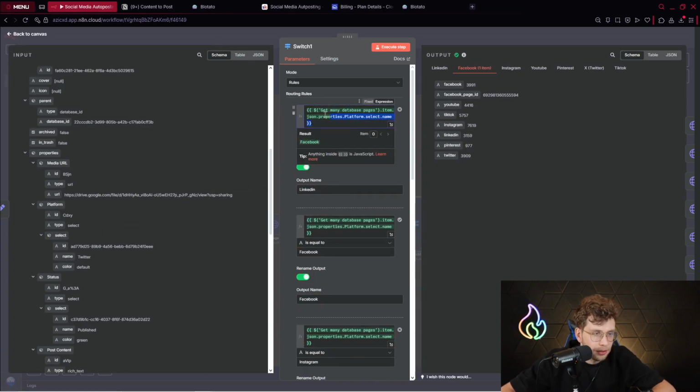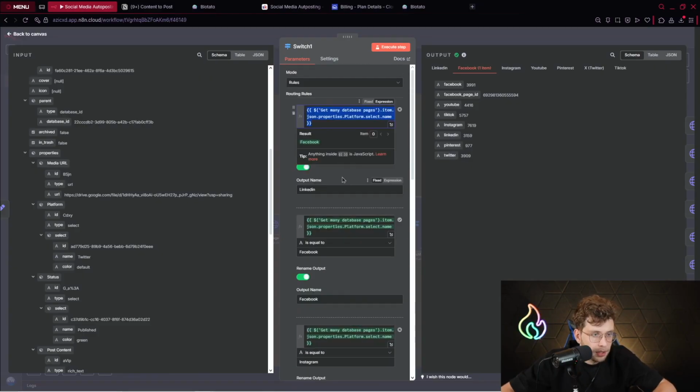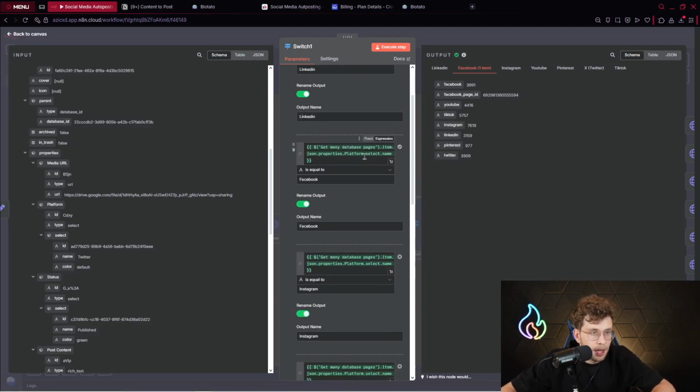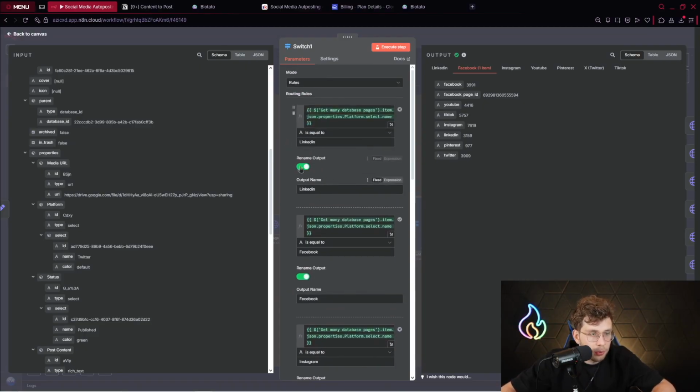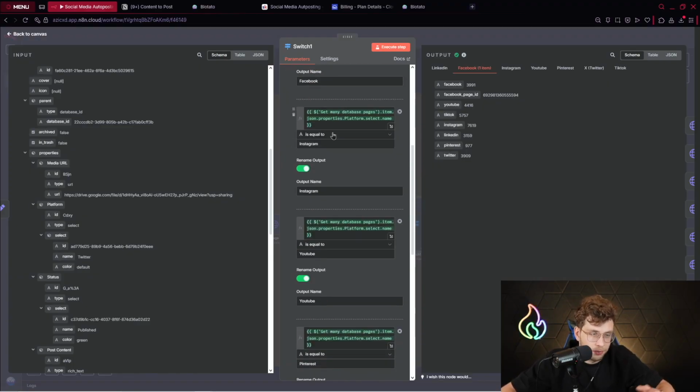The point is you provide this variable in all of the parameters here, because we define that this name, so Facebook, should be equal to LinkedIn. And then we rename the output, so we name it LinkedIn, and we do the same for all of the platforms we have.